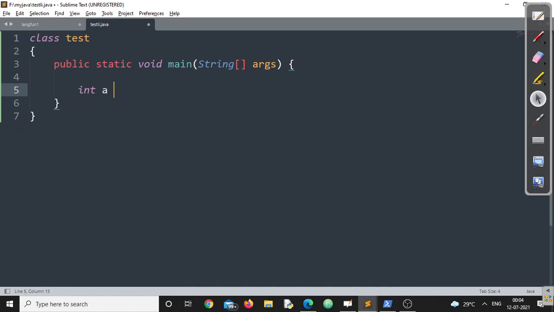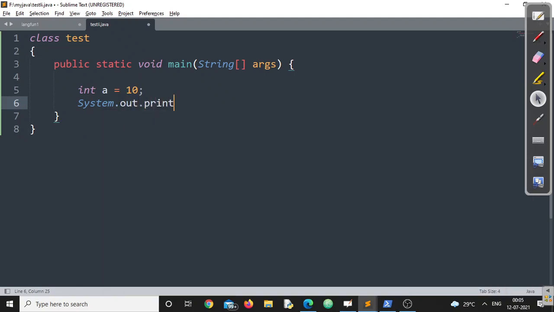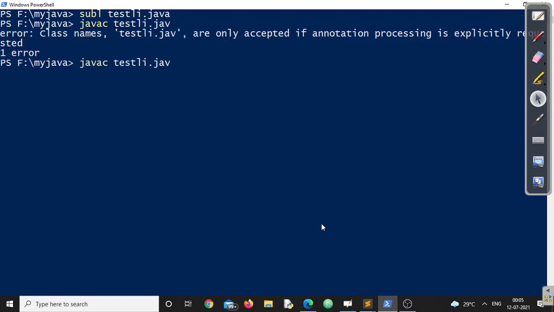If I am writing this, you will immediately say, sir, no problem at all. It will definitely print the value 10. Let us compile the code, TestLiteral.java. And if I execute this program, definitely I am going to get 10.